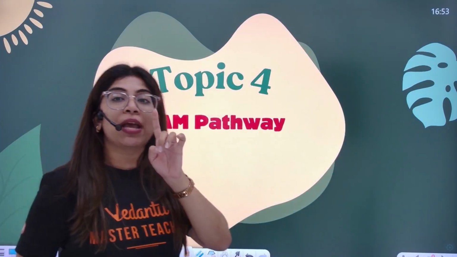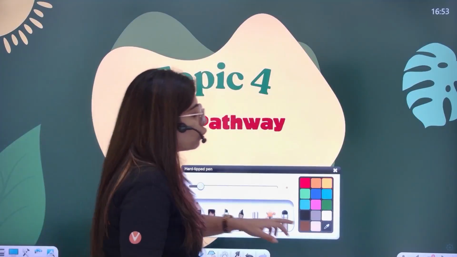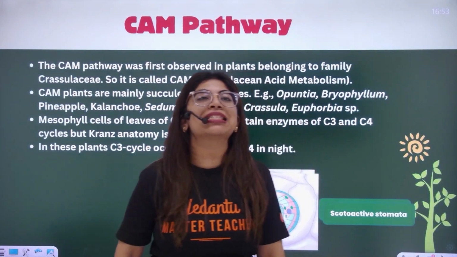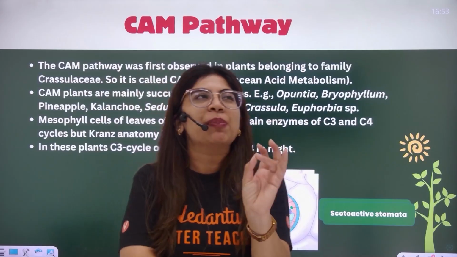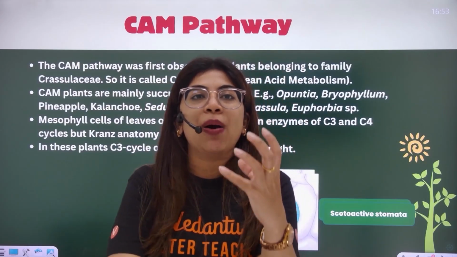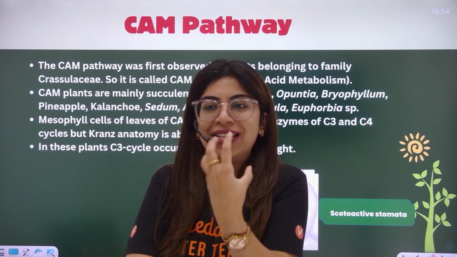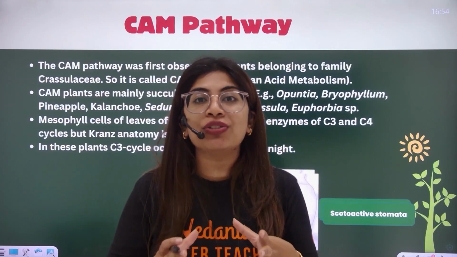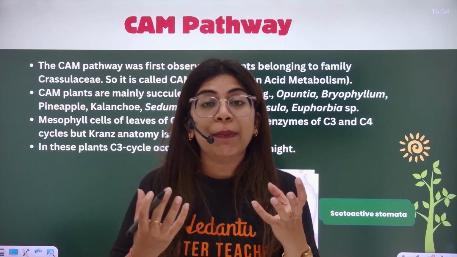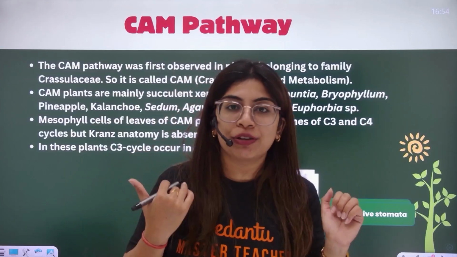Moving to a little separate topic, which is the CAM pathway, before I move to factors affecting photosynthesis. Now, what is this CAM pathway? The full form of CAM is crassulacean acid metabolism. It means that in this pathway, some organic acids are going to be formed. CAM plants live in desert areas where there is scarcity of water. Examples are Opuntia, Bryophyllum, Kalanchoe, Agave.